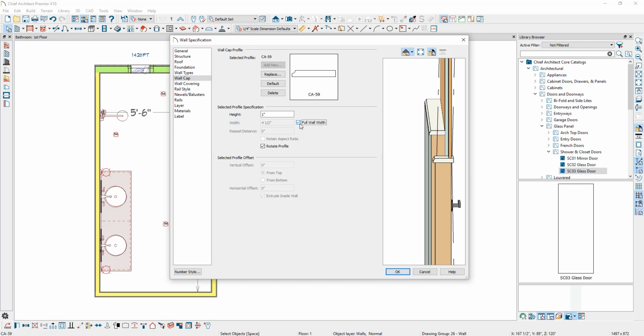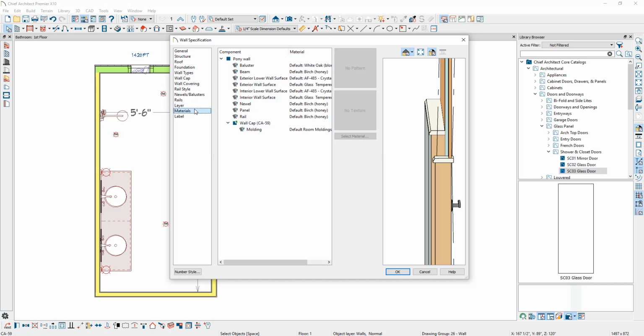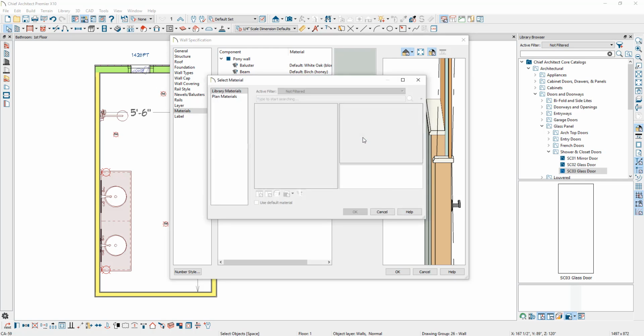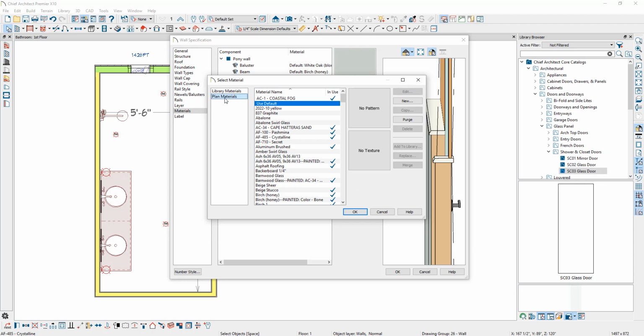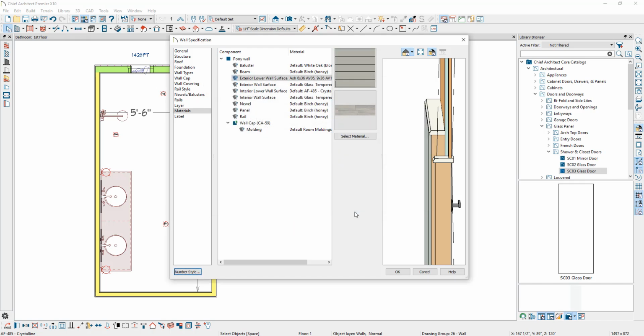Next, we're going to go to the Materials panel, and on the Materials panel, we're going to change the exterior lower wall surface. So I will select that and then click Select Material. And the material we're going to change it to is one that's already included in the plan, or is already in use in the plan. So I'm going to go to the plan materials, and then I'm going to select the ash 6x36 AV05. So I'll select that and click OK, and that will apply it to my exterior lower wall surface.